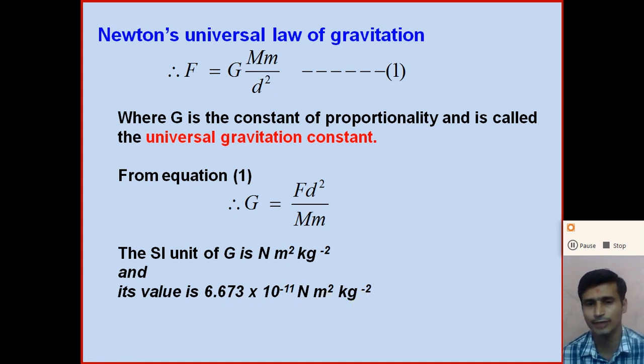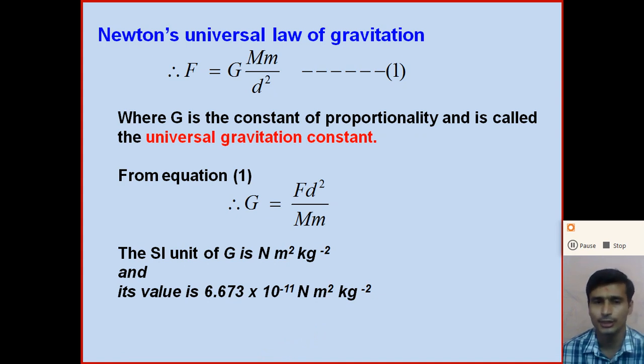And this value of capital G remains constant at all places in the universe at all times, right? Everywhere in the universe the value of capital G is constant, and that's why capital G is called the universal constant of gravitation.